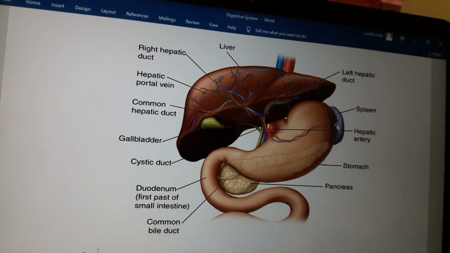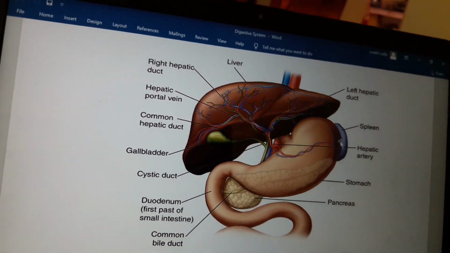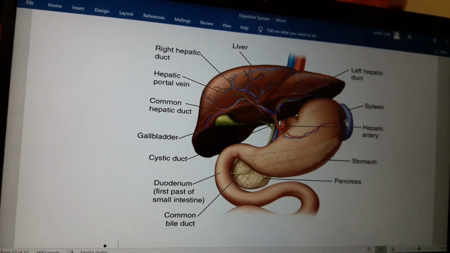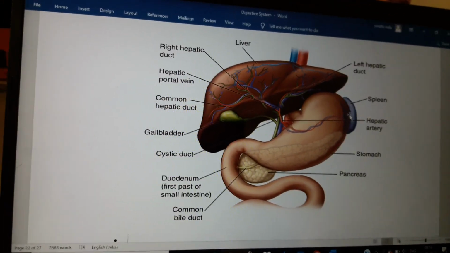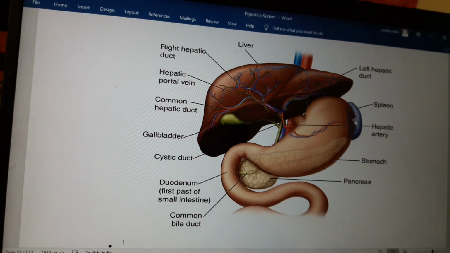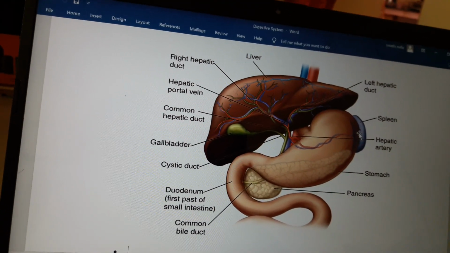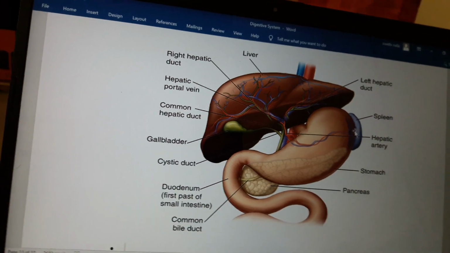Bile is a yellow to green watery solution containing bile salts, bile pigments, cholesterol, phospholipid, and a variety of electrolytes. See, bile salts. What is the main function of bile salts? It emulsifies the fats.